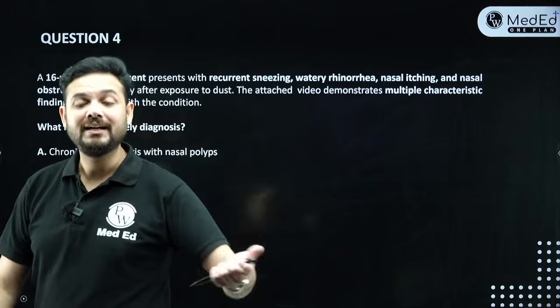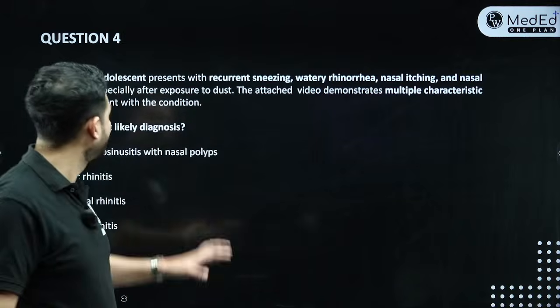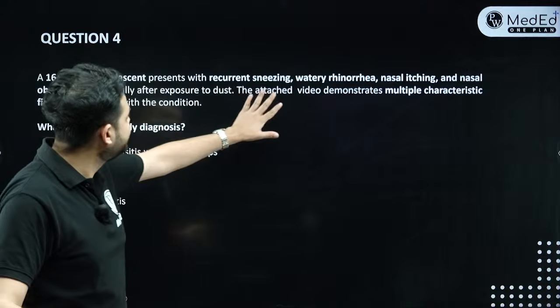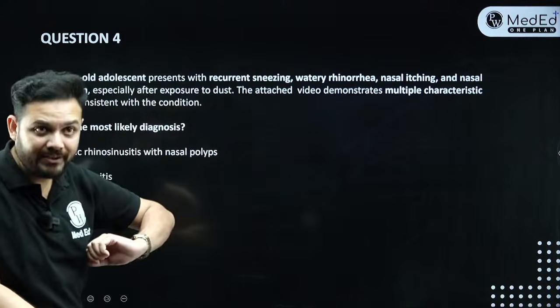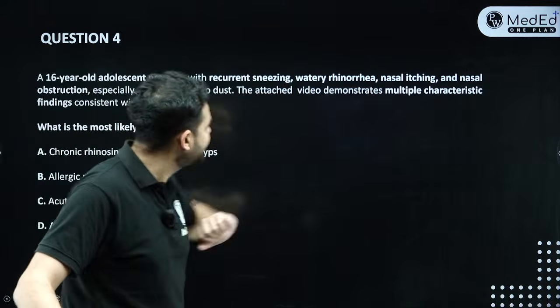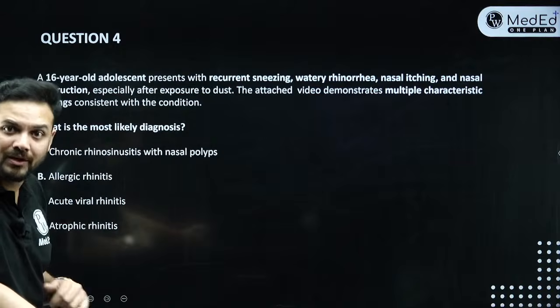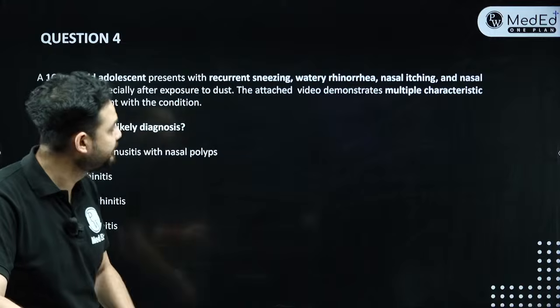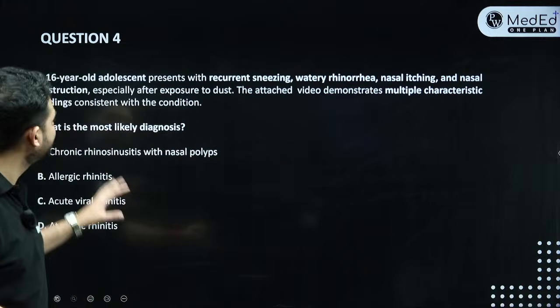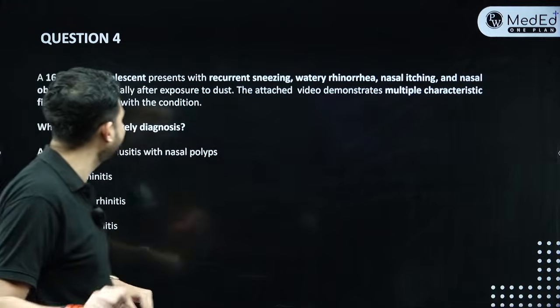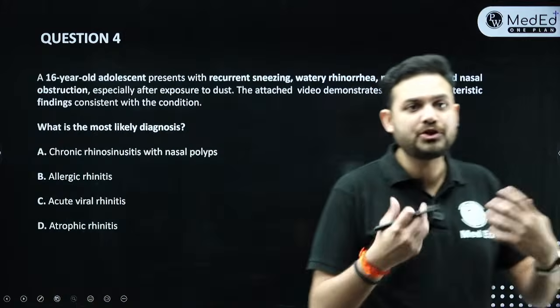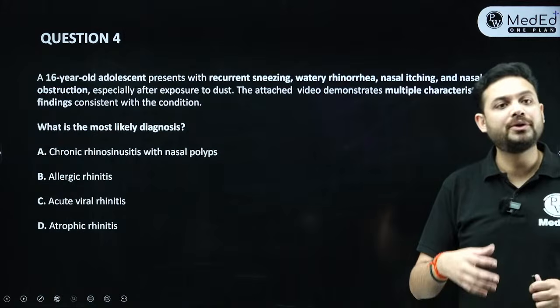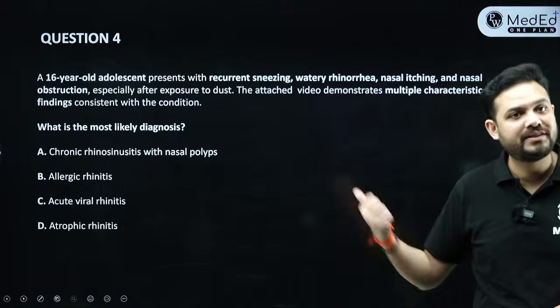Now this is about another 16-year-old boy, and this particular adolescent male comes with recurrent sneezing, watery rhinorrhea, nasal itching, and nasal obstruction. Okay, important symptoms, especially after exposure to dust. The video attached has multiple characteristic findings consistent with the condition. Okay, so I'm going to show you a video, and I'm going to show you what exactly are the findings that I can see over this child.